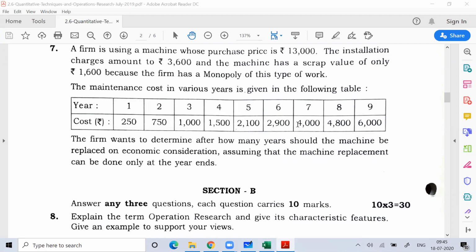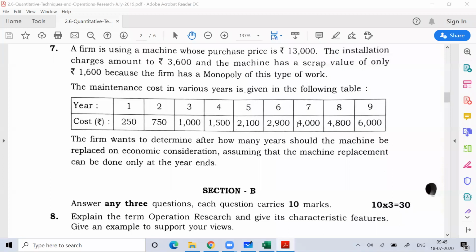So the depreciation here would be 16,600 minus 1,600, that means 15,000 rupees. The total useful life is 9 years, and the total amount which you will consider for depreciation would be 15,000 rupees.